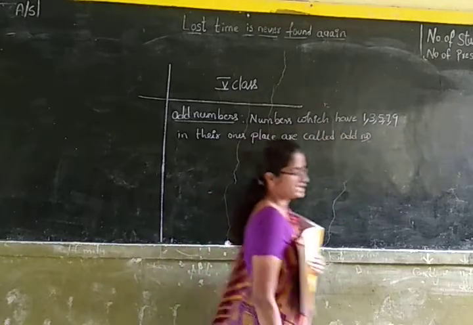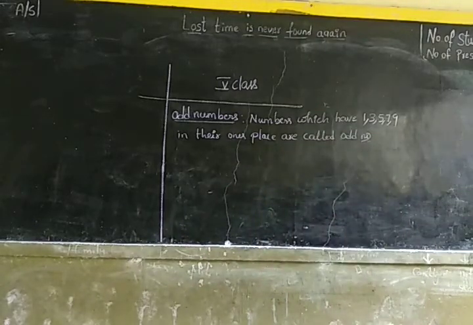The numbers which have 1, 3, 5, 7, 9 in their ones place are called odd numbers.